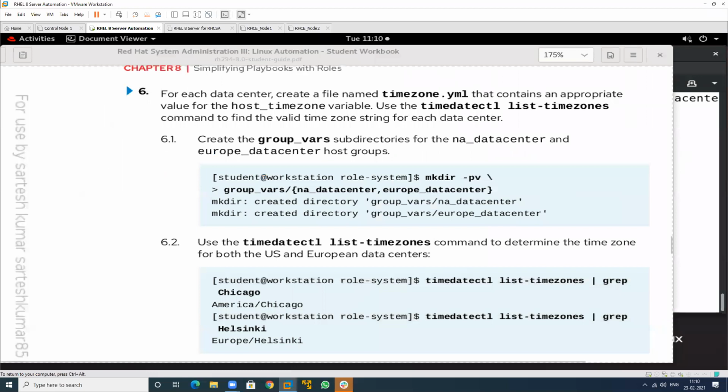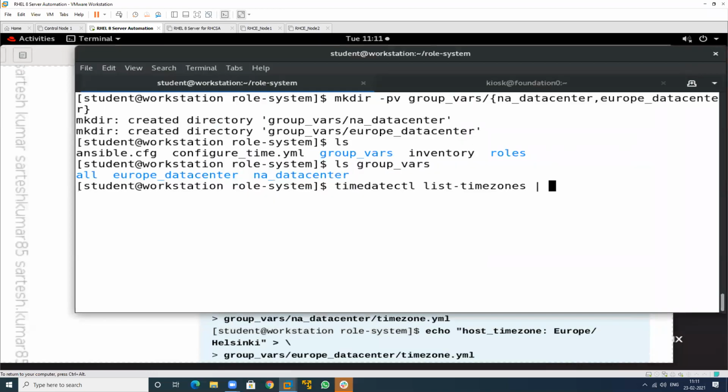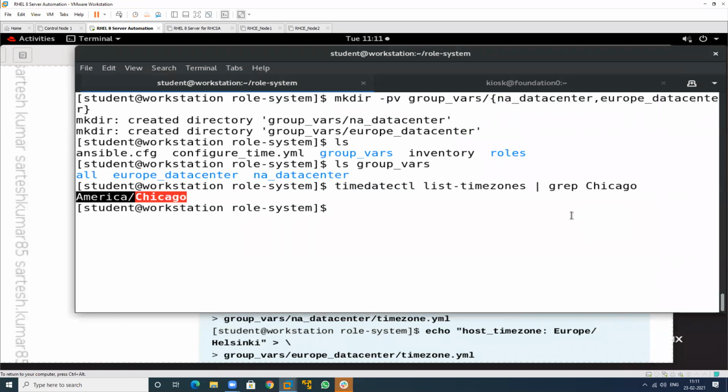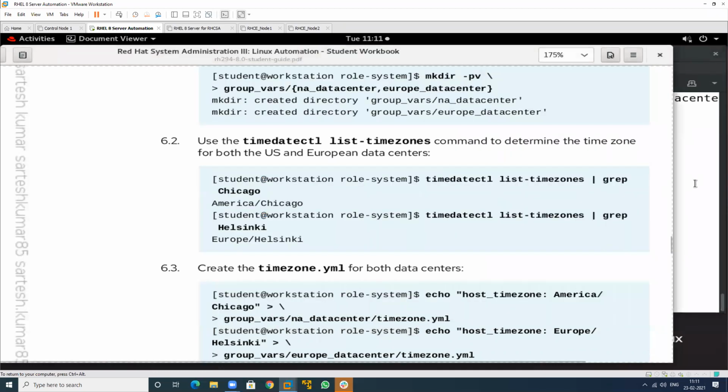I will check the time zone. Just grep here, and which particular time zone do I want to check? Chicago. See, this is America/Chicago. So we have to write this. And if I want to check this one, then just check this one also.